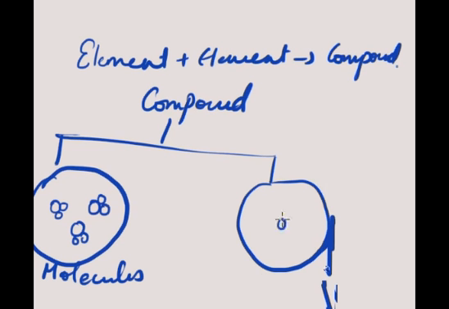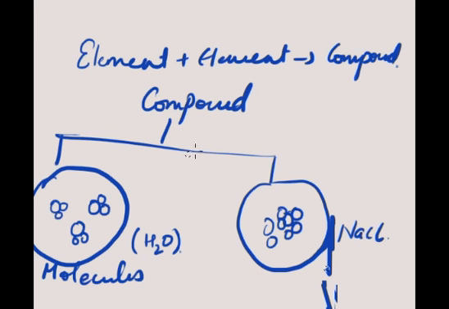This is an ion. For example, a water molecule, that is, water is a compound itself. Let's say it is sodium chloride.